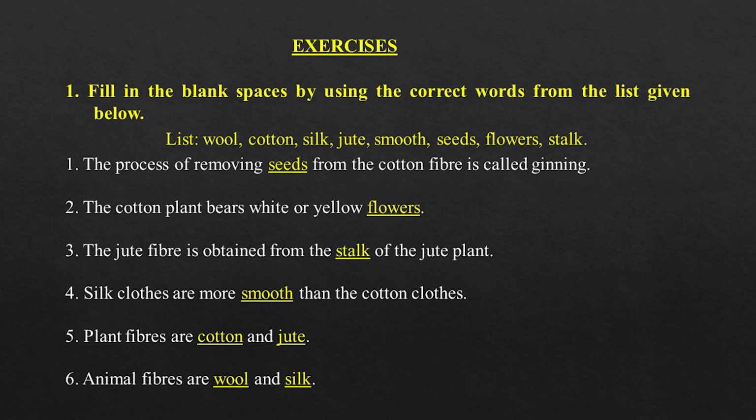4. Silk clothes are more smooth than the cotton clothes. 5. Plant fibers are cotton and jute. 6. Animal fibers are wool and silk.